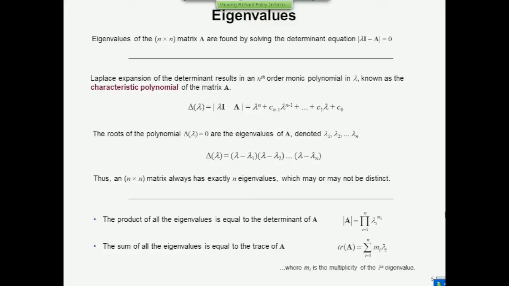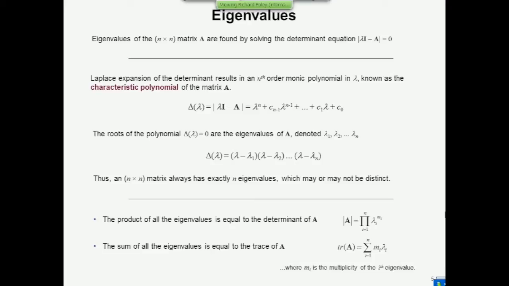Now, the way I've written this, I've used m sub i here, because it's possible, just like the poles of the system, for eigenvalues to be repeated, right? For an nth order system, you must have n poles, and similarly, you must have n eigenvalues, but they might not all be different. Some of them might be the same. If you've got two or more the same, then that particular pole or eigenvalue is said to have a multiplicity of 2, 3, or 4, whatever it happens to be. So you have to remember that you might have multiple repeated eigenvalues when you do this, and take that into account, which is what the m sub i means in those two equations. So those are the eigenvalues.